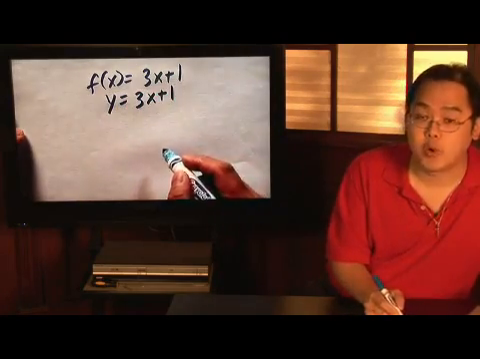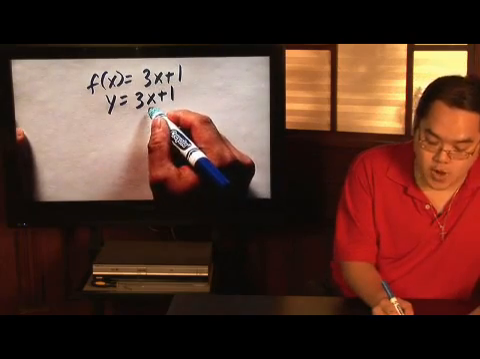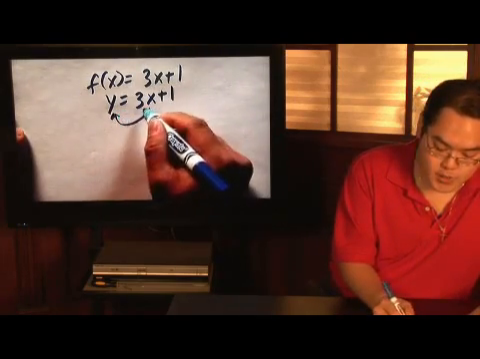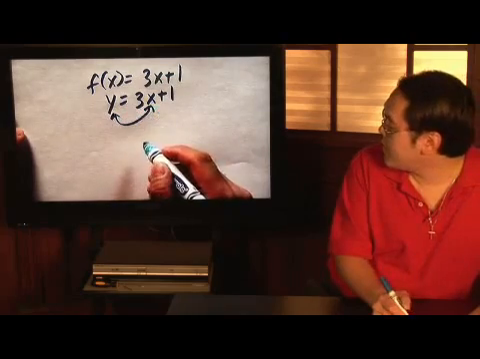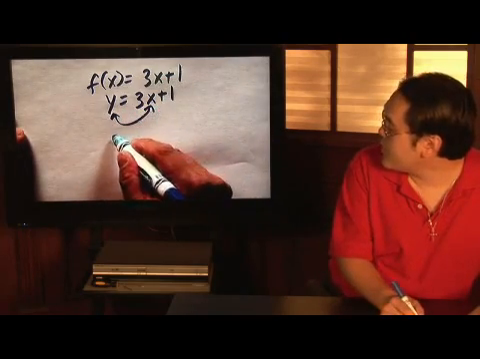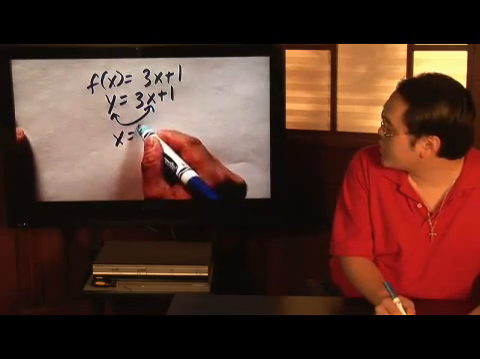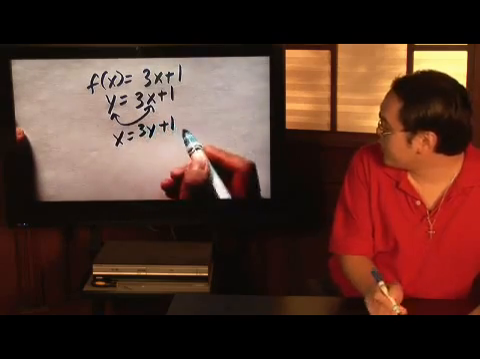Now, here's the most important part. For every x and y, you switch places. In other words, for every x, put y there, and for every y, put x. So your new equation is going to be x is equal to 3y plus 1.